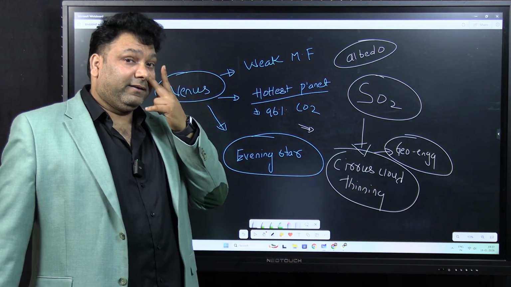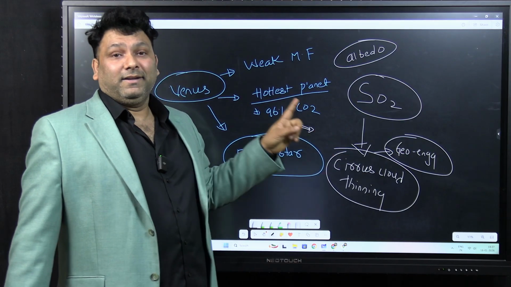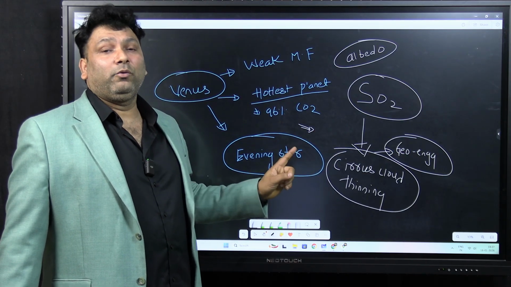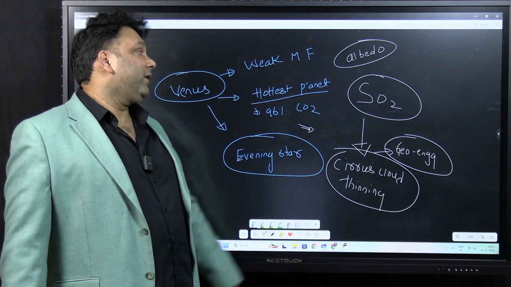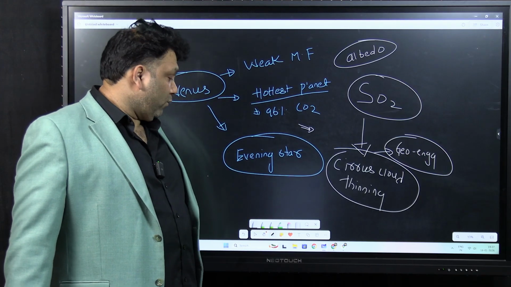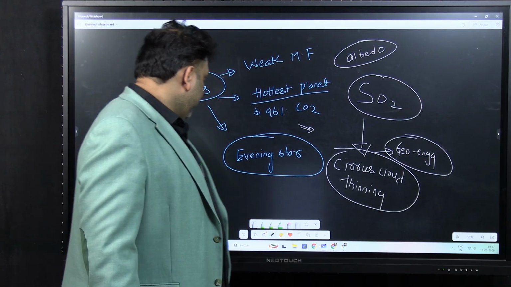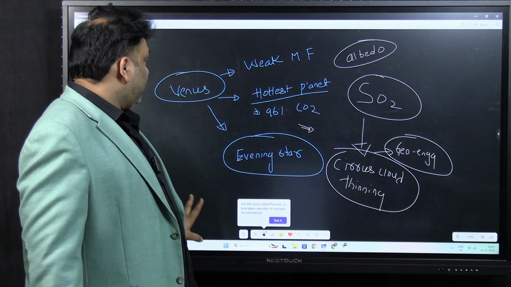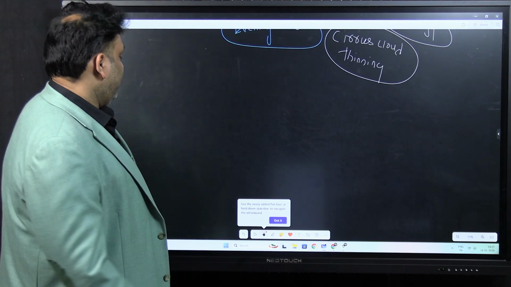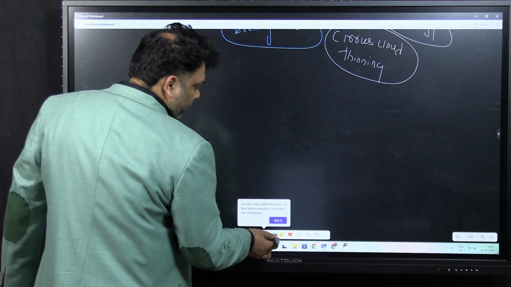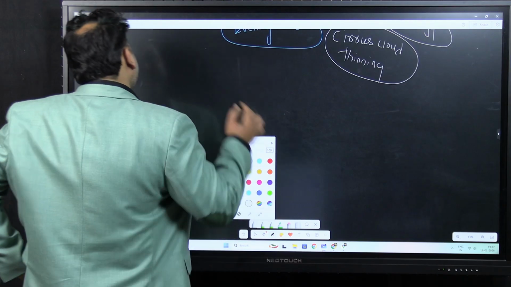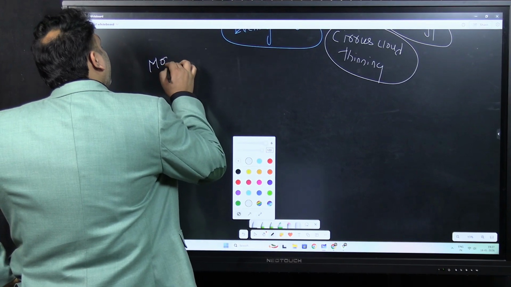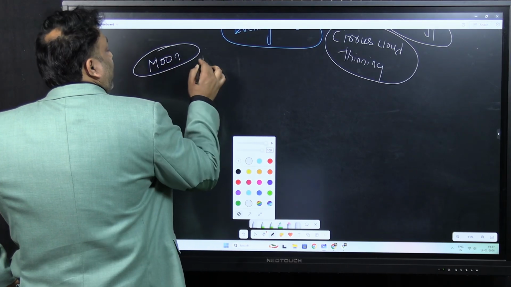This is called as cirrus cloud thinning, and it happens when there is SO2 in the atmosphere. Remember this. And these are the points which are important with respect to the Venus. And next point which is important, I am telling you the most important points which can be asked in the examination. Next is moon. So very important points about the moon.